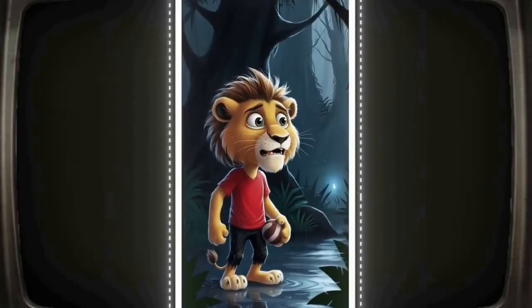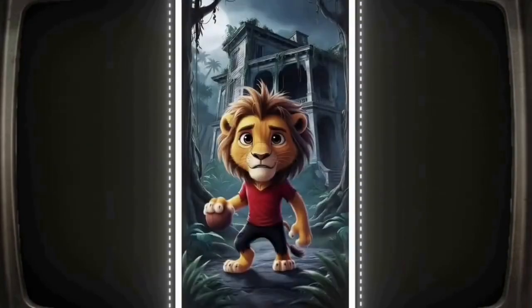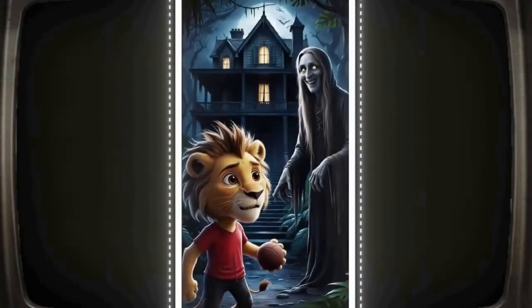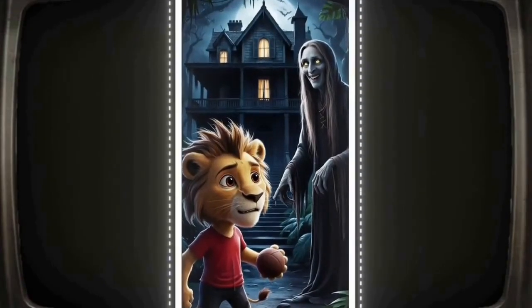Slowly moving deeper into the forest, he saw an old mansion where an elderly woman was standing whom everyone called a witch. She looked at Shiru and laughed, saying, "Why have you come here, son?" Shiru's heart started pounding. Will he be able to return home? Or will the forest